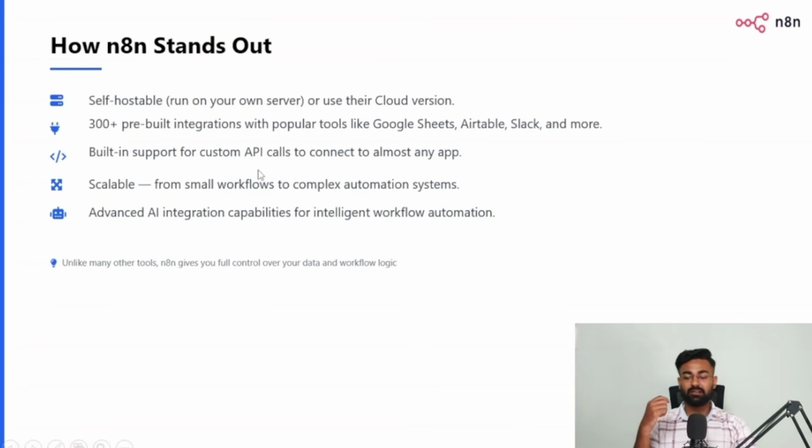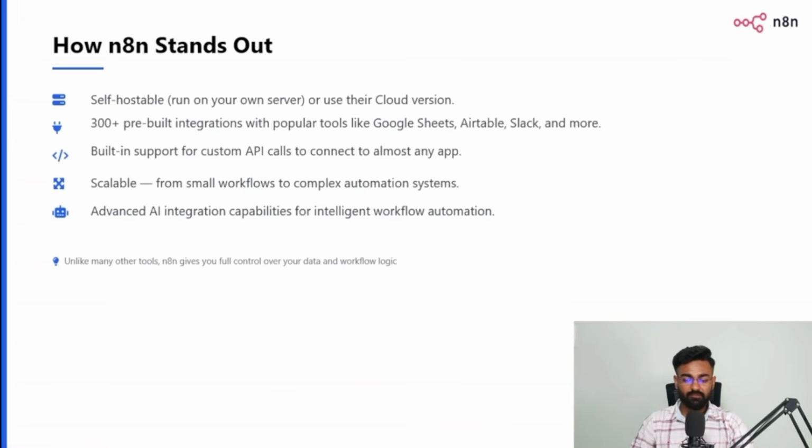It has built-in support for custom API calls to connect to almost any app. It's scalable from small workflows to complex automation systems, and of course it has advanced AI integrations capable of intelligent workflow automation. That is the best part.